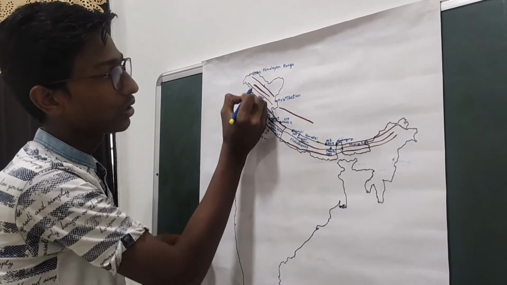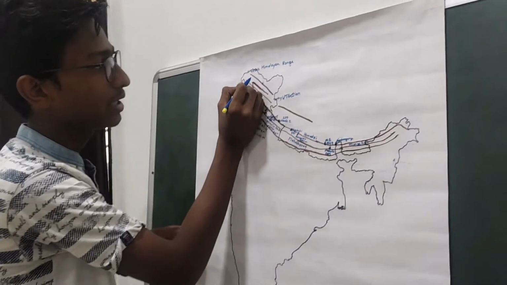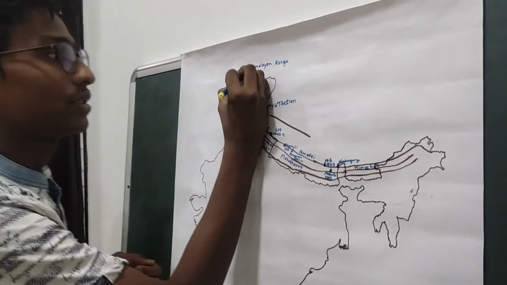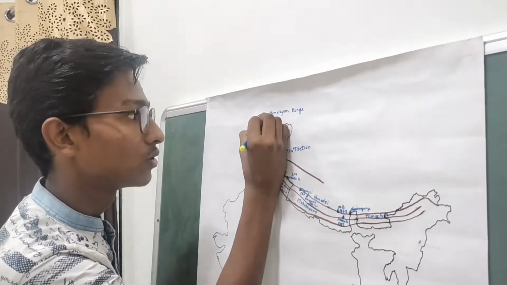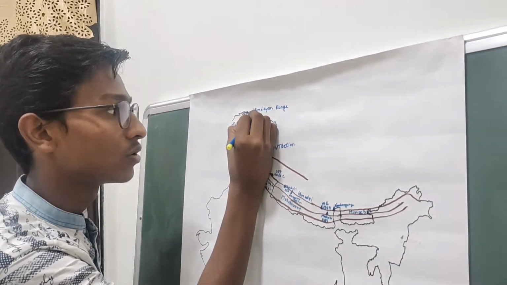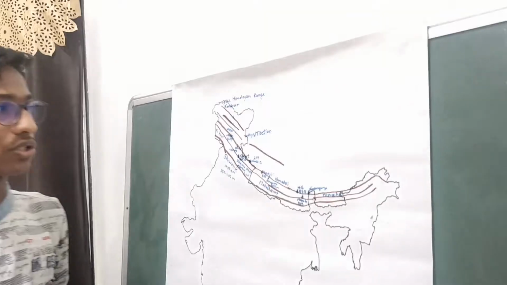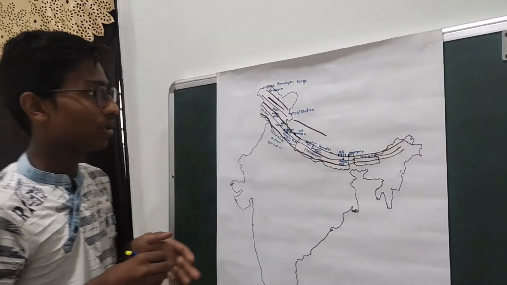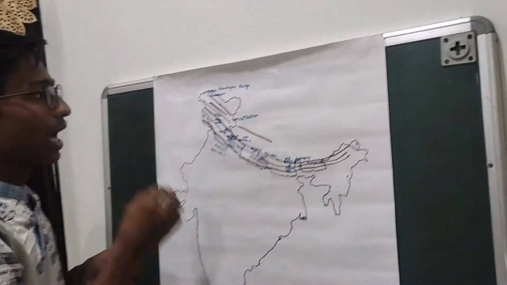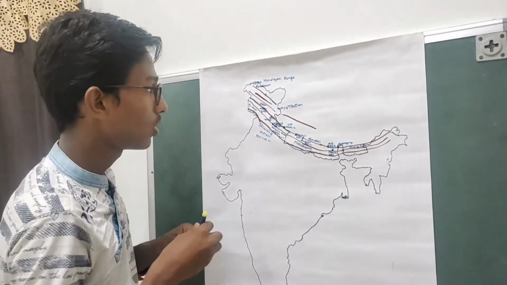And then the sub-range of the Trans-Himalayan range is the Karakoram range. This Karakoram range runs for a distance of 50 kilometers. It is famous for the high concentration of tall peaks.